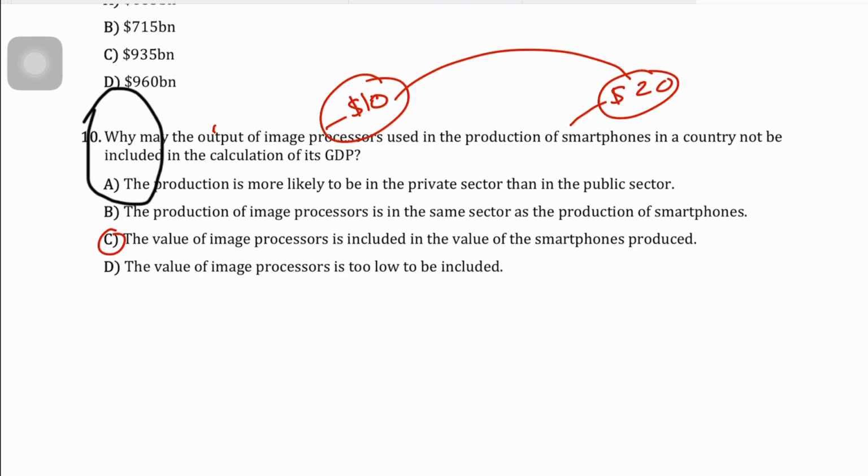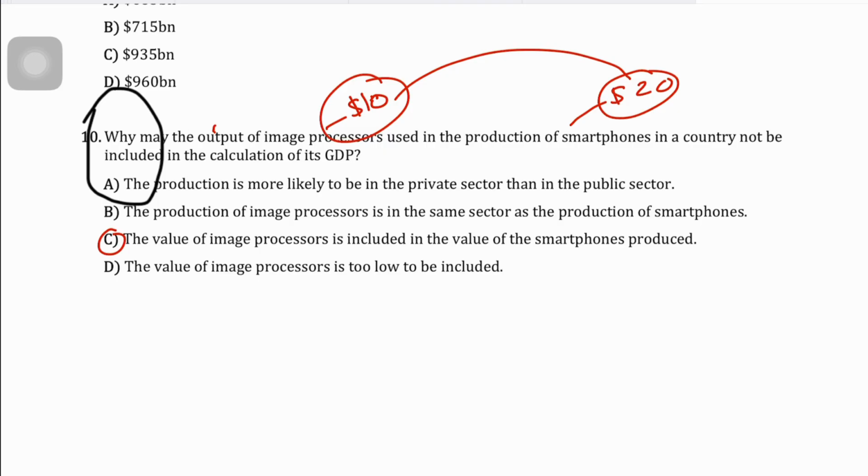So we want to avoid the double counting then. So the value of the image processors is included in the value of the smartphone industry. And so to avoid the problem of double counting, economists basically use this concept of value added. So each firm's value added is the value of its output minus the value of the inputs that it purchases from other firms, which were in turn the output of those other firms as well.